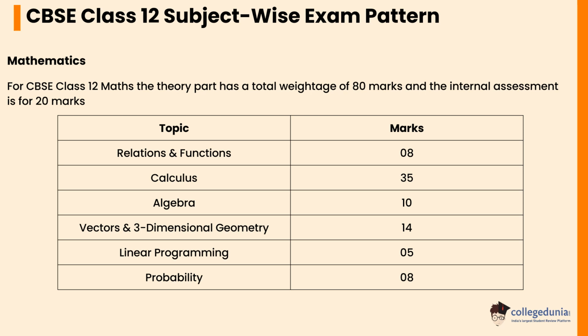Relations and functions will carry a weightage of 8 marks. Calculus will carry a weightage of 35 marks. Algebra will carry a weightage of 10 marks. Vectors and three-dimensional geometry will carry a weightage of 14 marks. Linear programming will carry a weightage of 5 marks. Probability will carry a weightage of 8 marks.